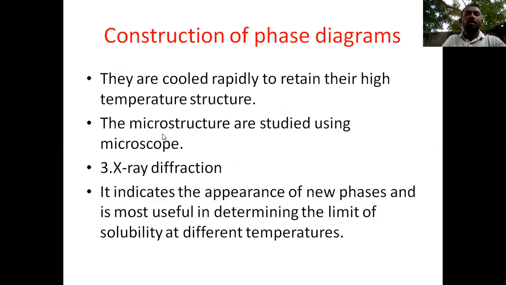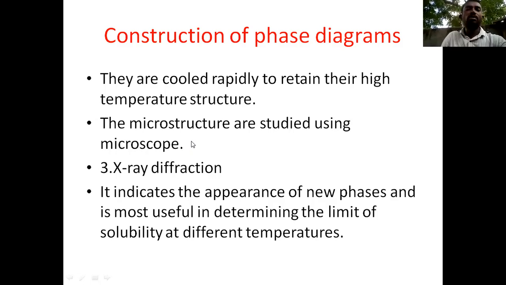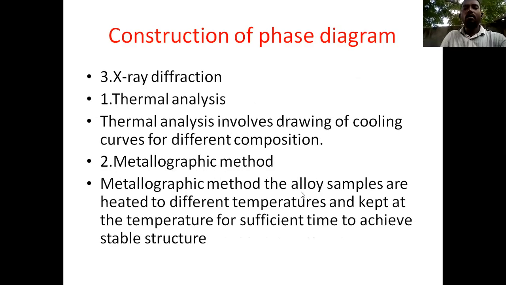Another point: the microstructures are studied using the microscope. So what is the procedure in the metallographic method? We take one alloy and heat it at different temperatures for sufficient time.